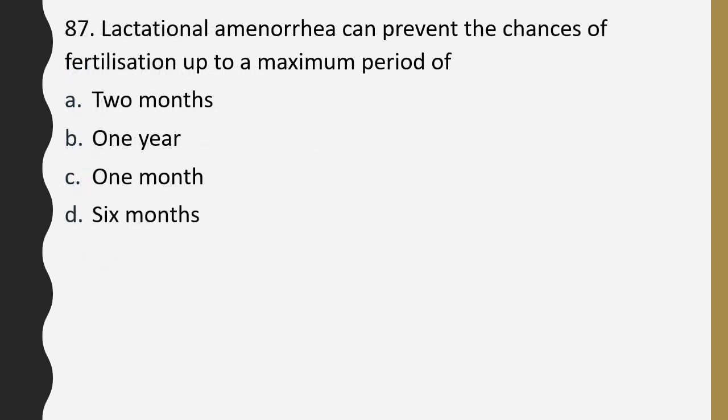87. Lactational amenorrhea can prevent the chances of fertilization up to a maximum period of 2 months, 1 year, 1 month, 6 months. Correct answer is option D, 6 months.